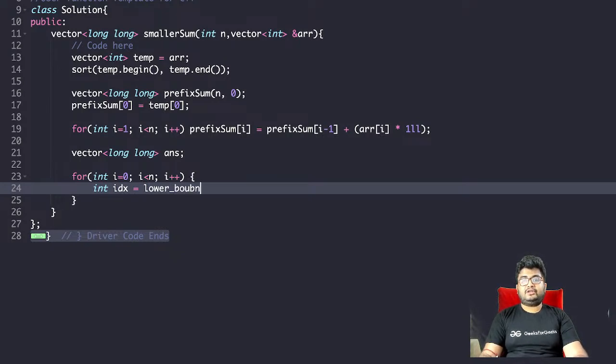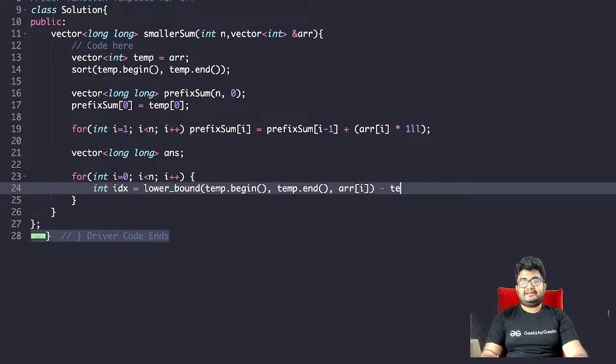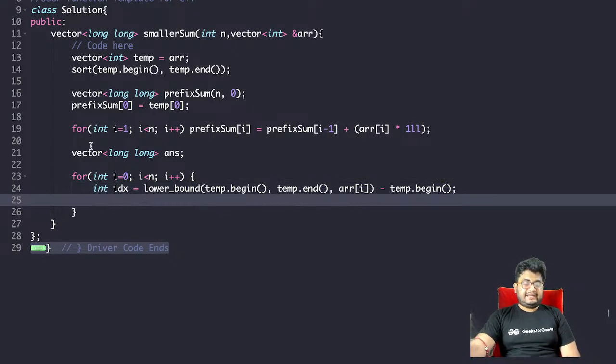We want to search on the lower bound of what? temp.begin, temp.end. And what do we want to search for? We want to search for arr[i], the lower bound, right? And also minus temp.begin, definitely, to get the index. Lower bound returns an iterator or a pointer. You have to get the index.